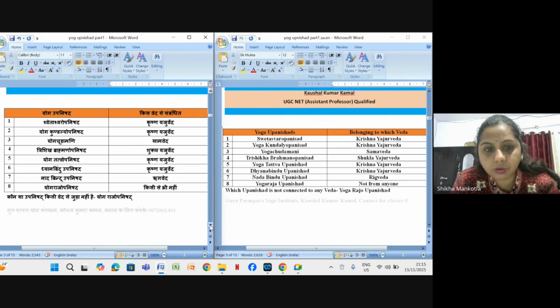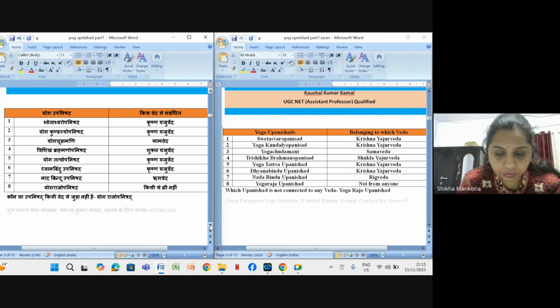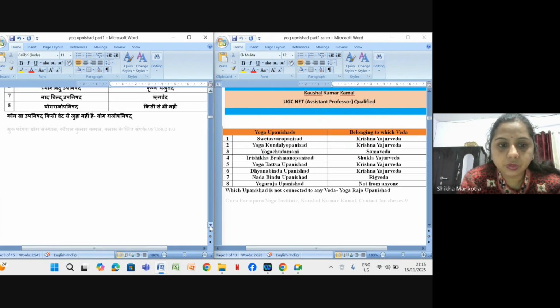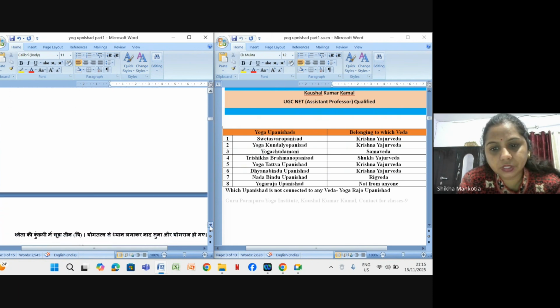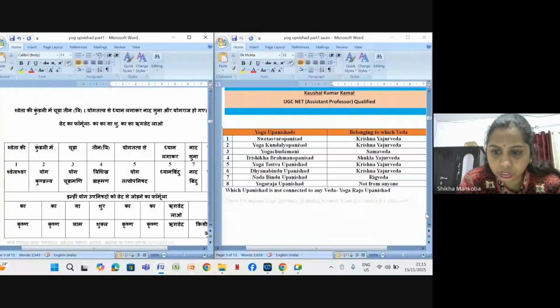Then Trishikha Brahmana Upanishad, that is from Shukal Yajurved. Yog Tattva Upanishad, that is from Krishna Yajurved. Dhyan Bindu Upanishad, that is also from Krishna Yajurved. Nad Bindu, that is from Rigved. And Yogaraja Upanishad, that is from none of the Vedas. So the very first question we can think of is which Upanishad is not associated with any Veda, that is the last one, Yogaraja Upanishad.